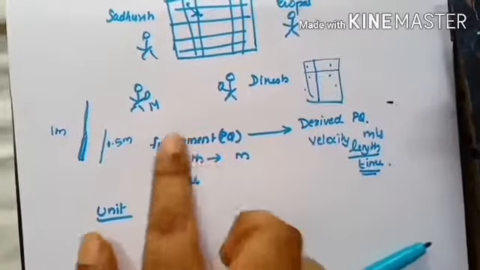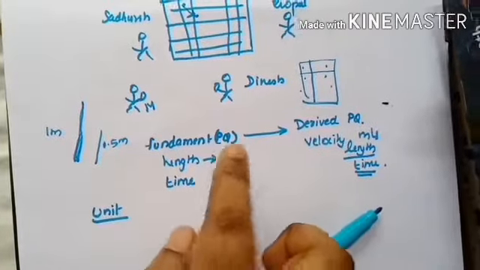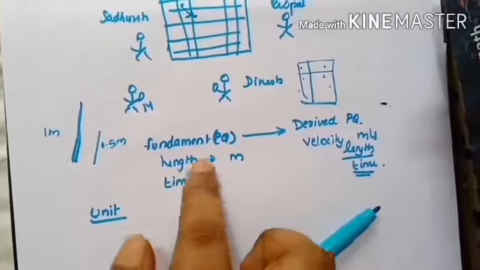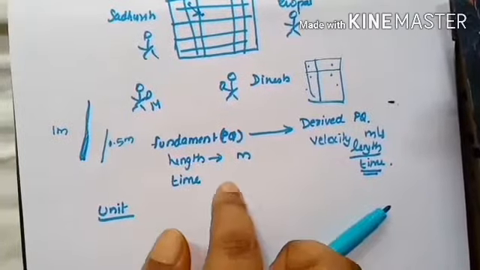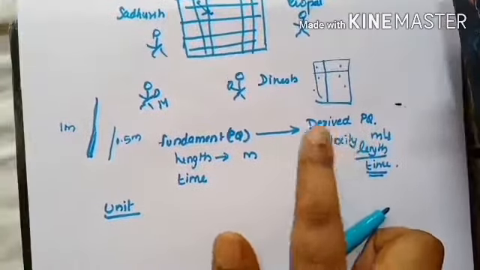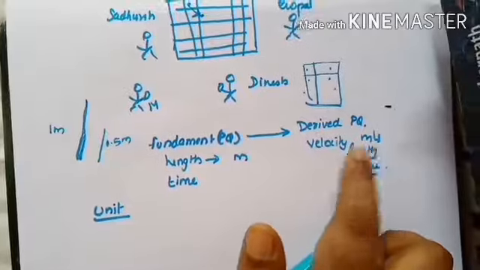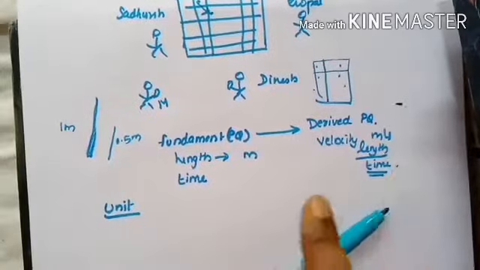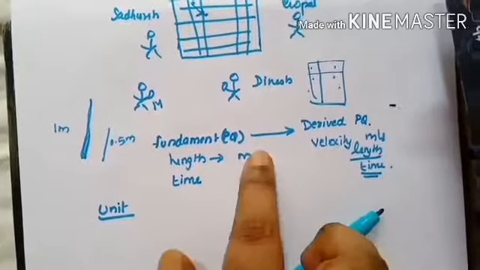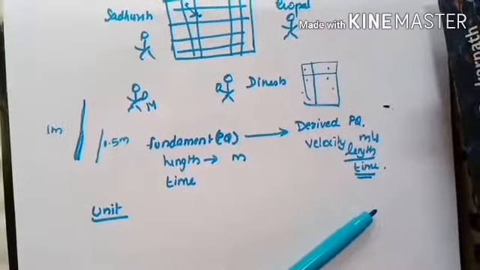The unit of a fundamental quantity is known as a fundamental unit. So meter is a fundamental unit. Time's unit is second, so second is also a fundamental unit. Similarly, a derived unit is the unit of a derived physical quantity. Velocity's unit is meter per second. So meter per second is a derived unit. Clear? Fundamental units are meter and second, a derived unit is meter per second. I hope it is clear.